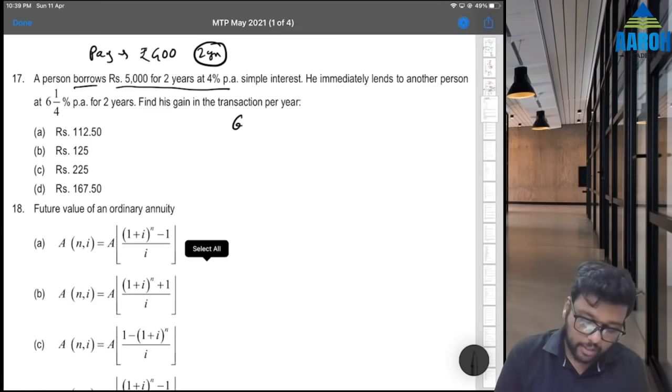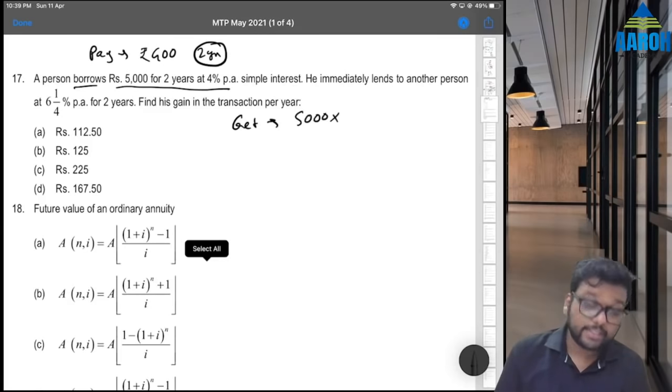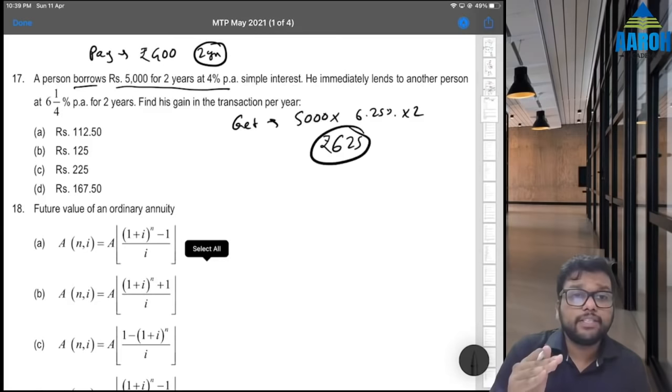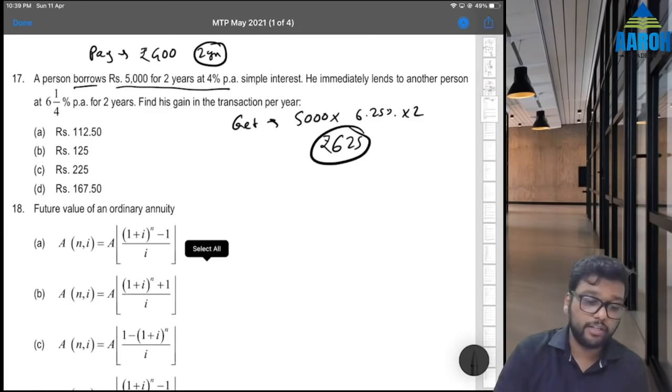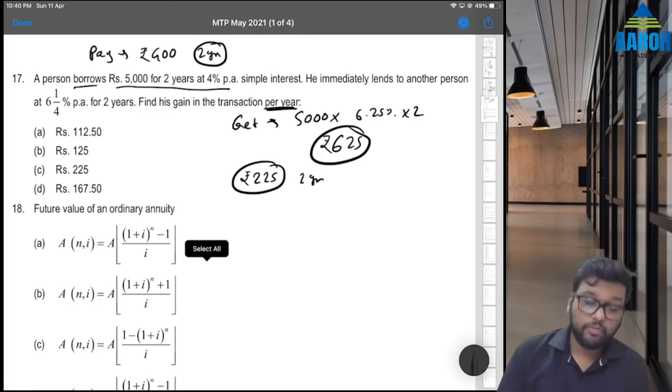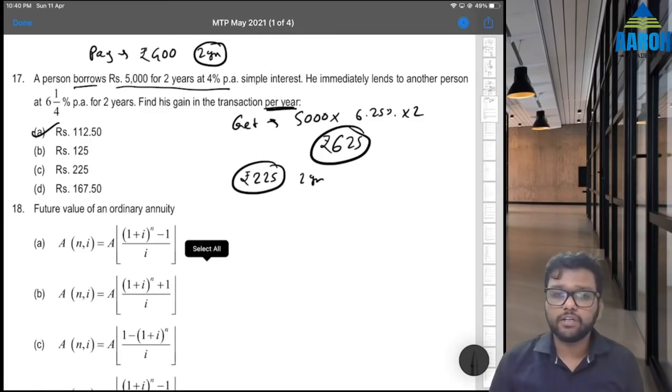And he will get how much? 5,000 into 6 and 1/4, that is 6.25% for 2 years. So that is 625 rupees. So what is his gain? 625 minus 400, that is 225 rupees, but that is not the answer because 225 is gain for 2 years. We want per year gain. So half of 225, 112.5 is the correct answer.